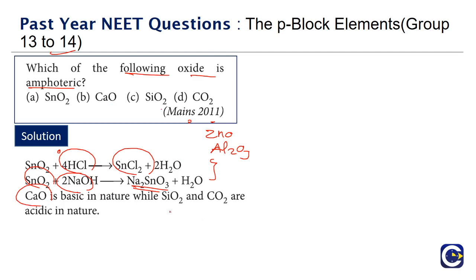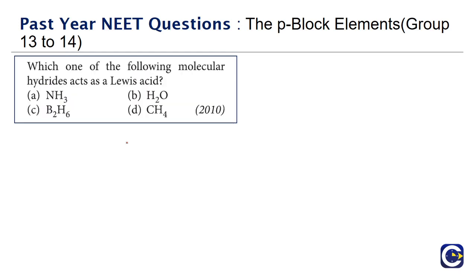SiO2 and CO2 are acidic in nature. So the one that is having amphoteric is tin oxide. Option A is the correct answer. Next we have a question that has come in the year 2010. Which one of the following molecular hydrides act as a Lewis acid?